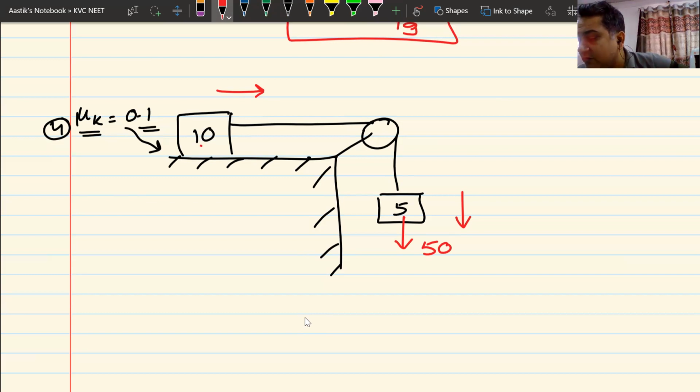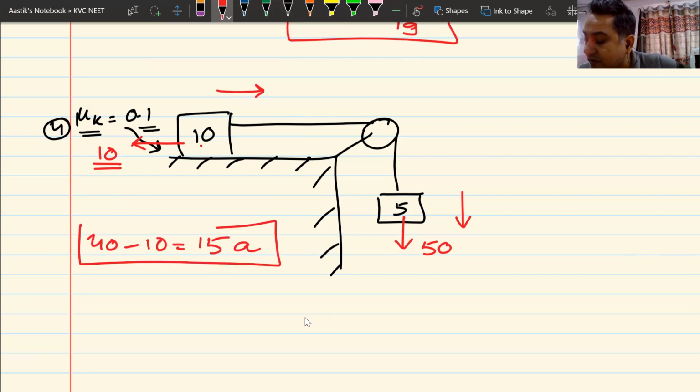10 into 10, 100. You multiply 100 by 0.1. Your frictional force would be 10 newtons in the backward direction. Now you have 50 N trying to pull it here, 10 N trying to pull it there. What is the acceleration of the block? Net force is 50 minus 10 is equal to MA. M is 10 plus 5, 15A. From here, straight away, you will get the answer for the acceleration of the two blocks.